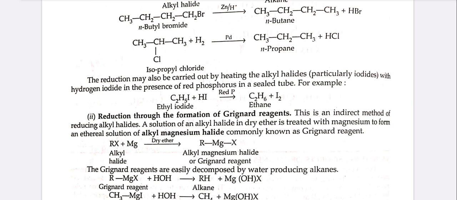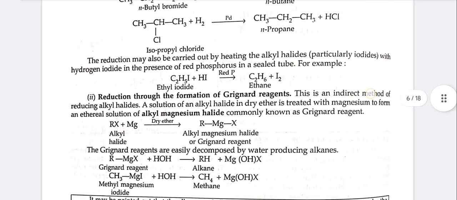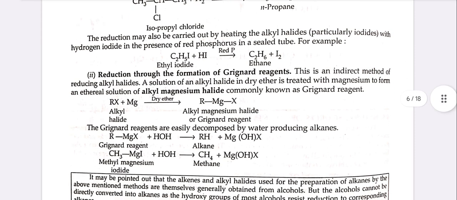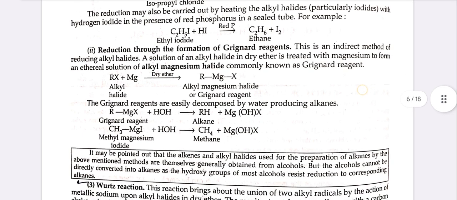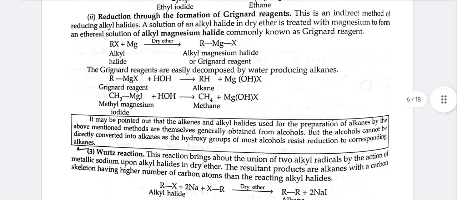For example, C2H5I, that is ethyl iodide, plus HI in the presence of red phosphorus gives ethane plus I2. Second method, reduction through the formation of Grignard reagents. This is an indirect method of reducing alkyl halides. A solution of an alkyl halide in dry ether is treated with magnesium to form an ethereal solution of alkyl magnesium halide, commonly known as the Grignard reagent. RX plus Mg in the presence of dry ether gives RMgX.